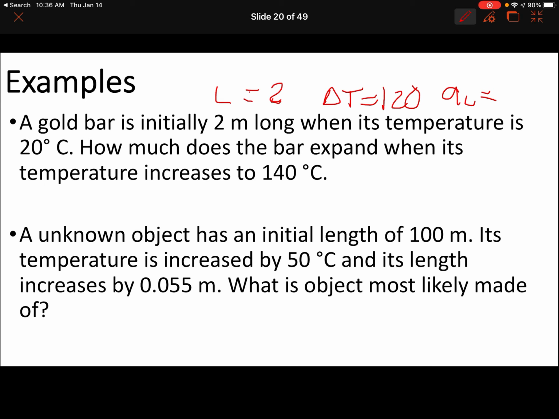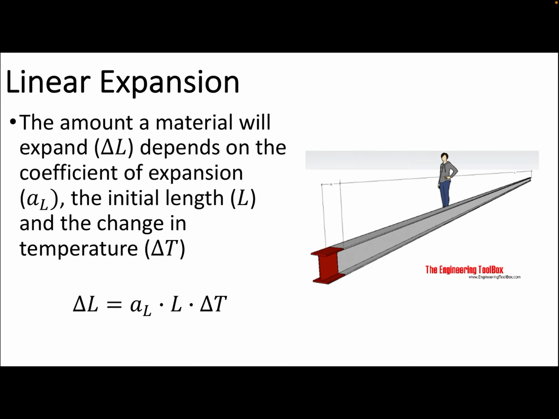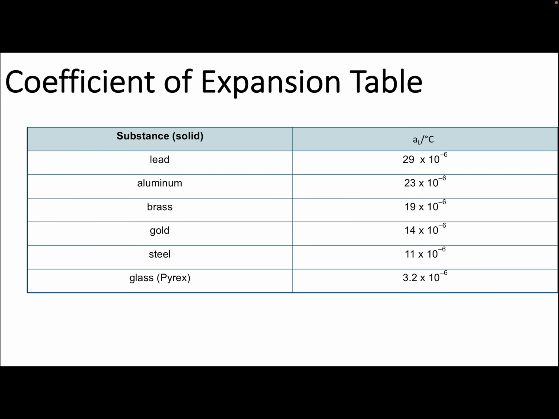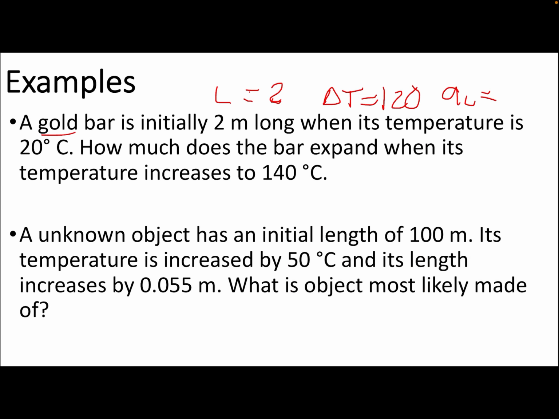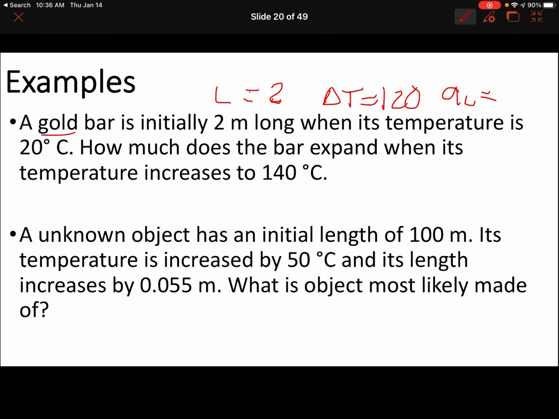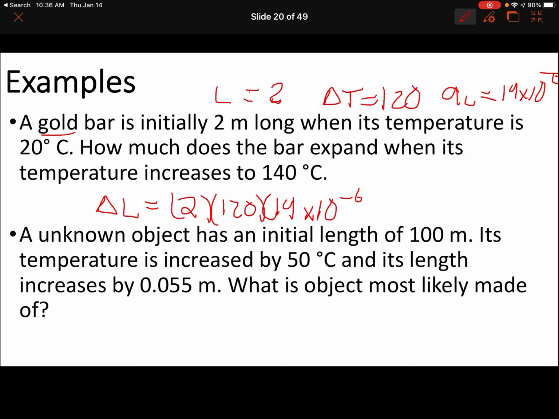Alpha L, and I know that it's a gold bar, so I can look back at my table for gold and see that my coefficient is 14 times 10 to the negative 6, so that's the value that I want to use there, 14 times 10 to the negative 6. I can throw all of that together and get delta L. My change in length is going to be 2 times 120 times 14 times 10 to the negative 6. And I'll let you figure that one out there.